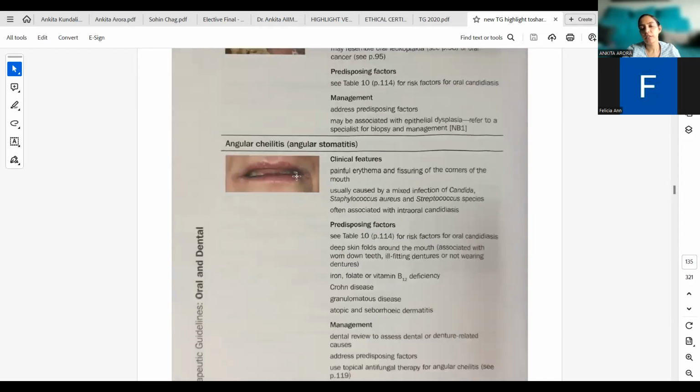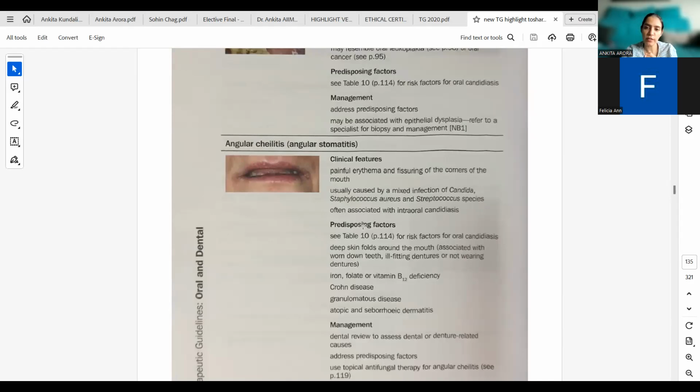Then we have angular cheilitis or angular stomatitis. Now, this is painful erythema and fissuring of the corners of the mouth. It is usually caused by mixed infection of Candida, Staph aureus and Streptococcus species. It is often associated with intraoral candidiasis.